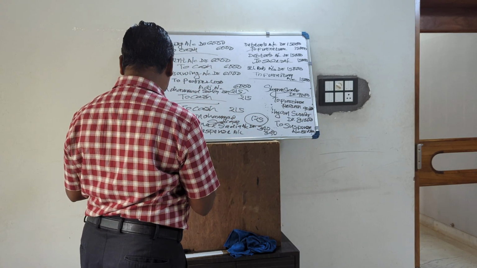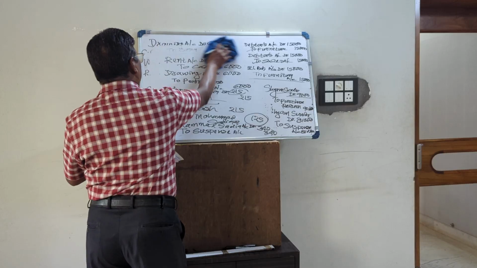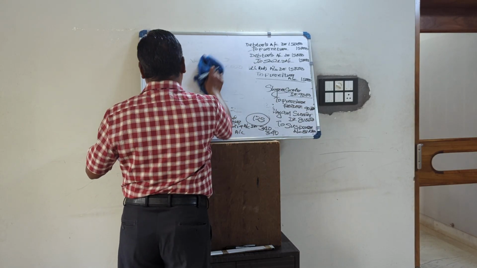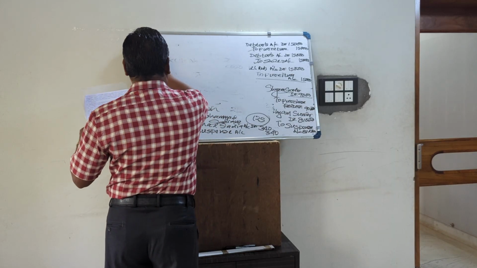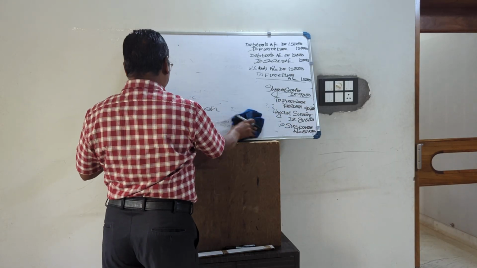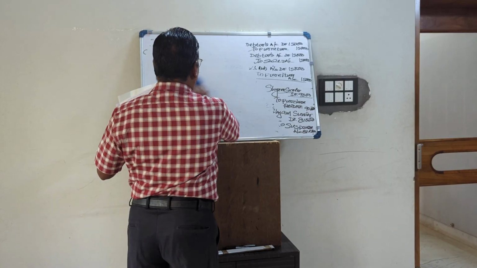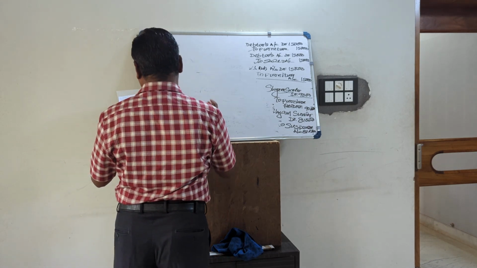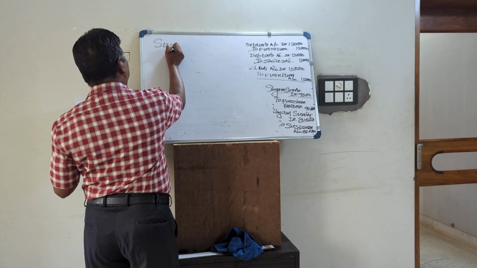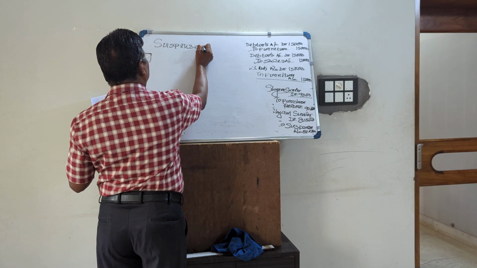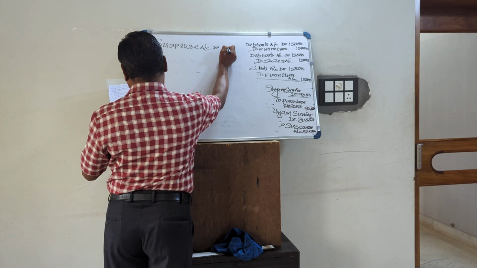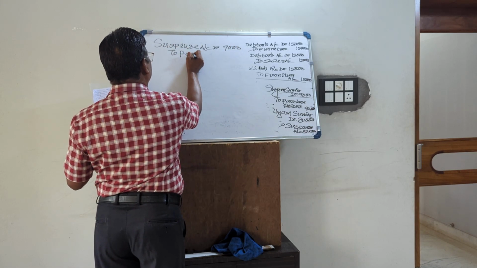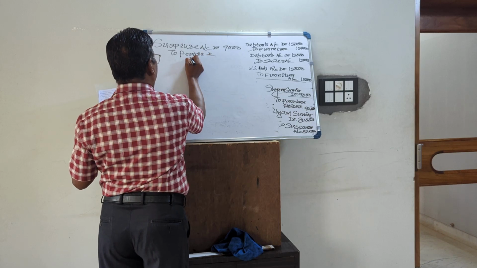Sales book added 9,000 short. All of you know the sales book is a credit balance. It is short, which means we have to credit another 9,000 to the sales account. But when the error is detected in the next year, we cannot credit the sales account. Whatever we do will be through the profit and loss adjustment account. So suspense account debited; if it were the previous year, the rectification entry would be suspense account debited to sales. But the error is detected in the next year, so instead of sales, we write profit and loss adjustment account.